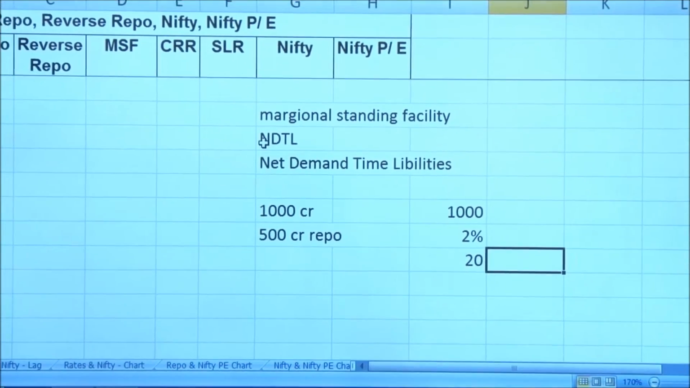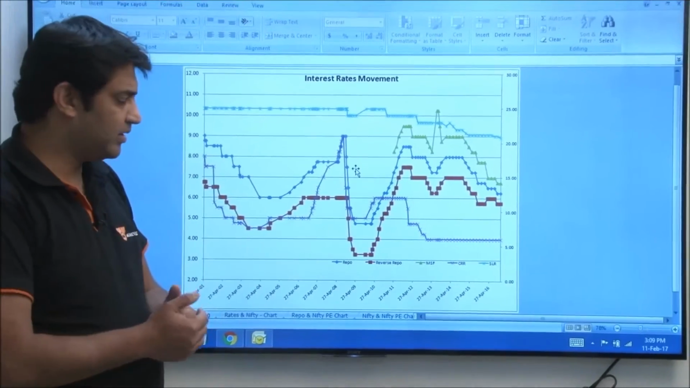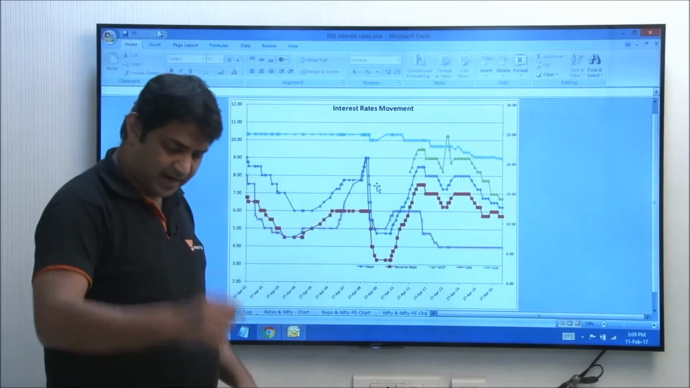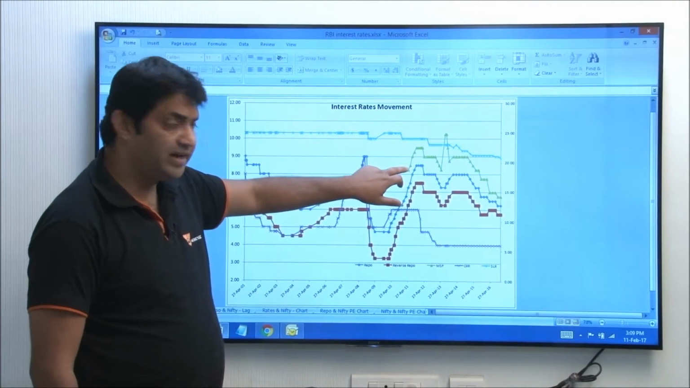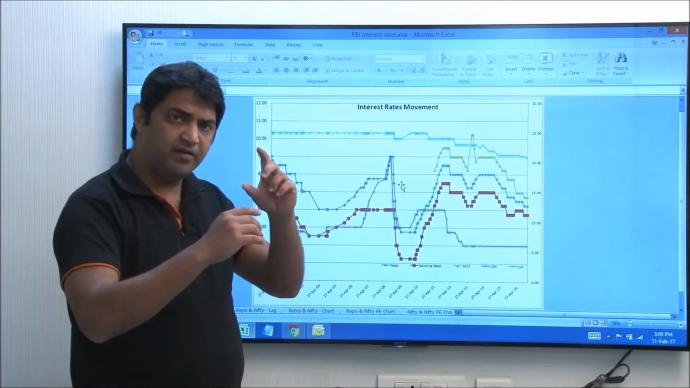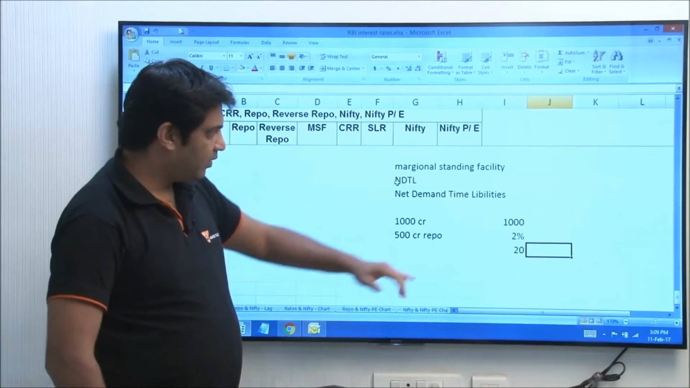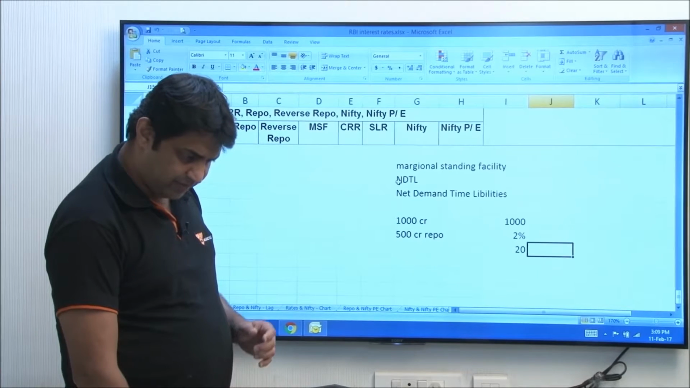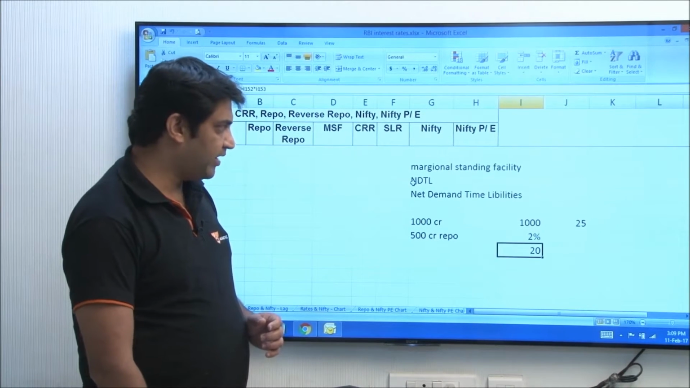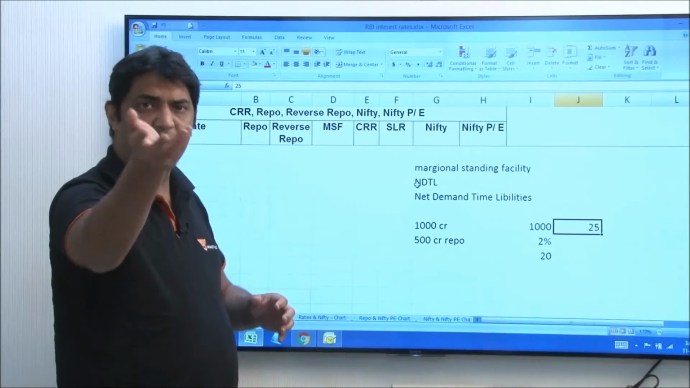If you want money more than that, to whatever limits that RBI must have given, then you will have to pay a slightly higher rate. This higher rate was the MSF, marginal standing facility. So over and above the limit which RBI had set as a percentage of your NDTL, if such a bank wanted, let's say, 25 crores, then 20 crores would be at repo rate, and the remaining 5 crores would be at MSF.